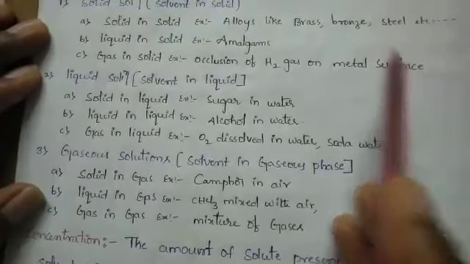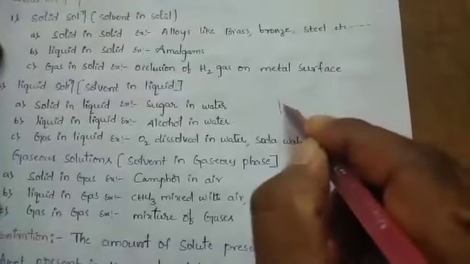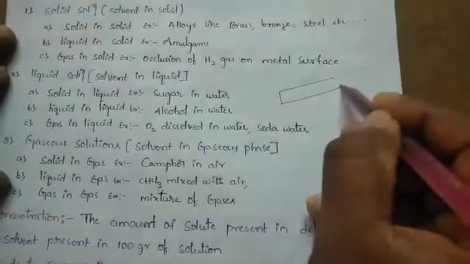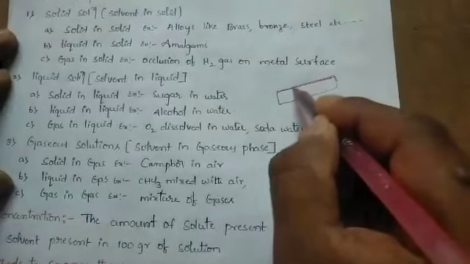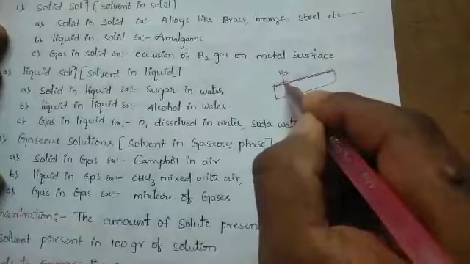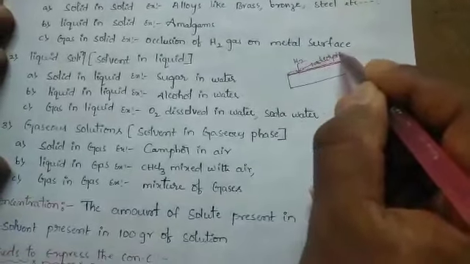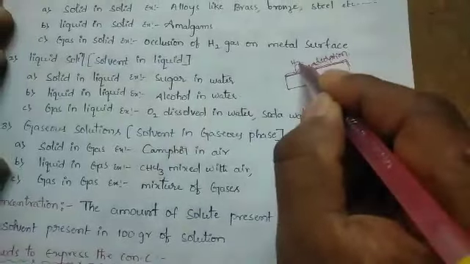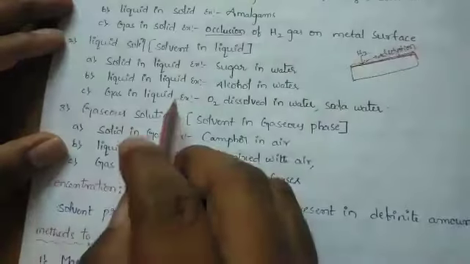On this metal surface, some of the gas molecules will come and undergo the adsorption process. Adsorption of gases on the surface of a metal is known as occlusion.